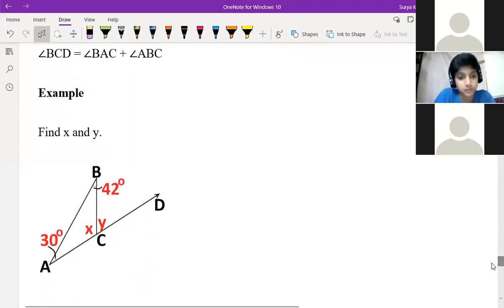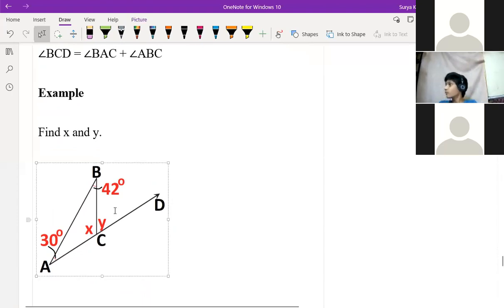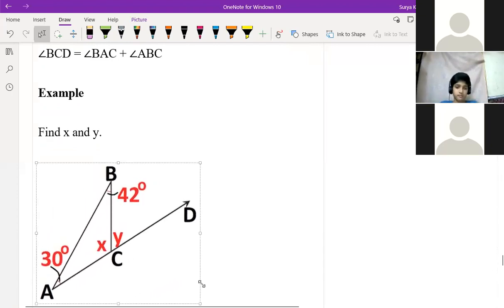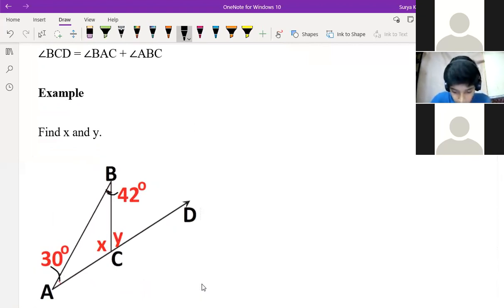Find x and y. All of you just solve and write yourself. Don't tell anybody. I'll ask, then you have to answer. Find x and y. So here A is 30 degrees and B is 42 degrees. Here B is 42 and A is 30 degrees. Find x and y. Okay, this is very easy, no?